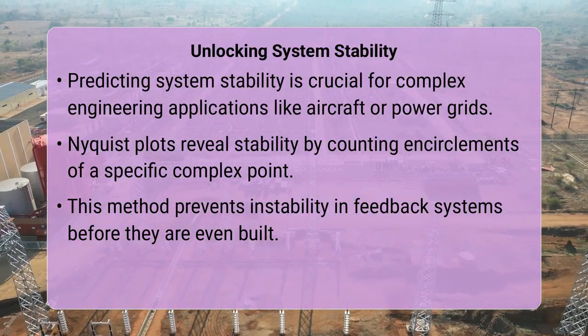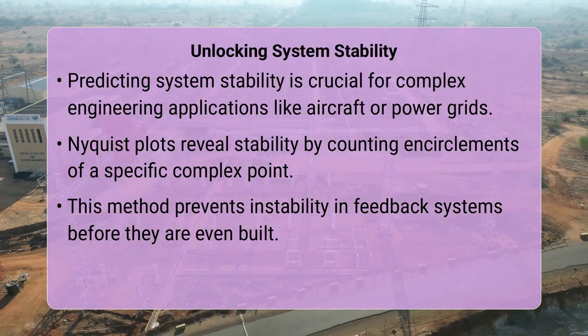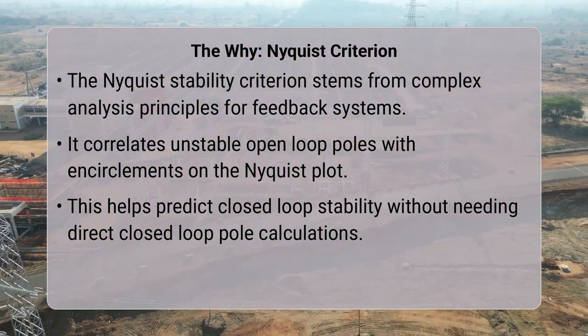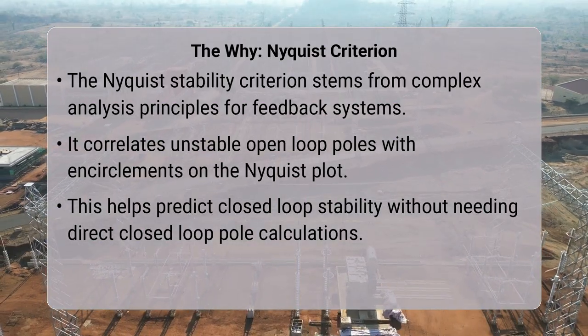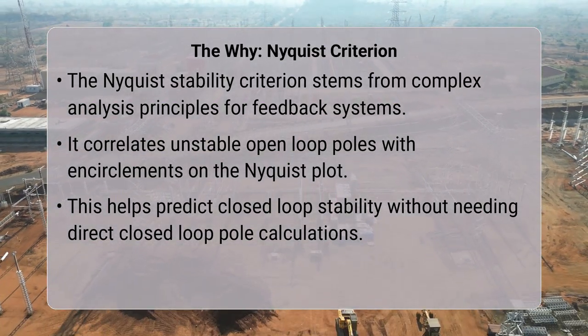The core mechanism behind this interpretation is the Nyquist stability criterion, a powerful tool derived from complex analysis. It relates the number of unstable poles in the open-loop transfer function to the encirclements of the -1 + 0j point by the Nyquist contour.